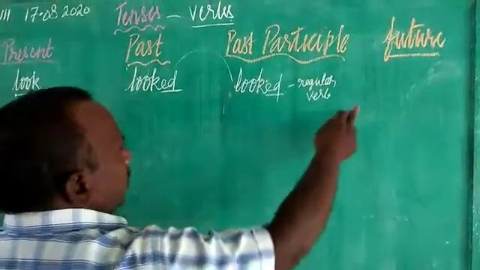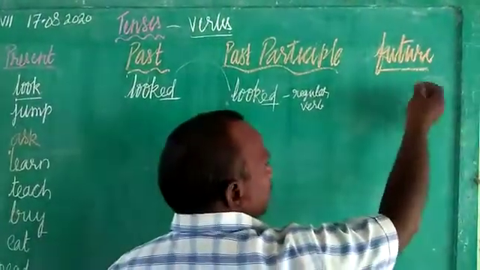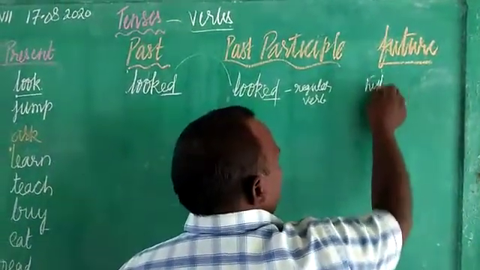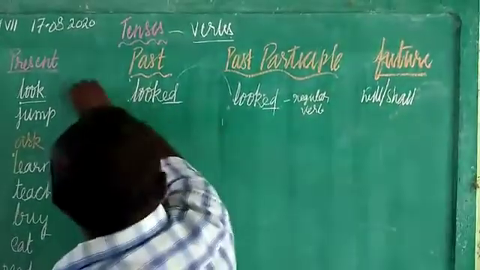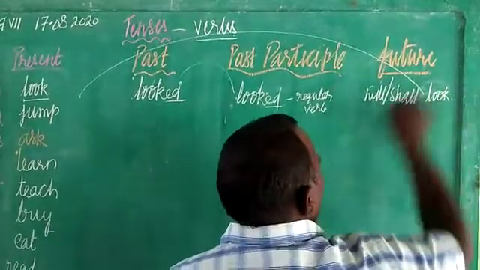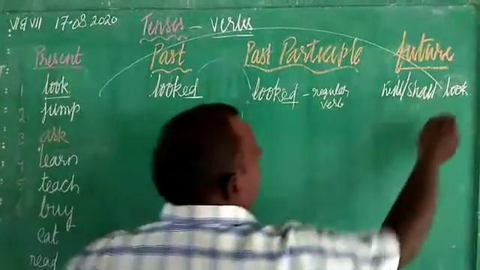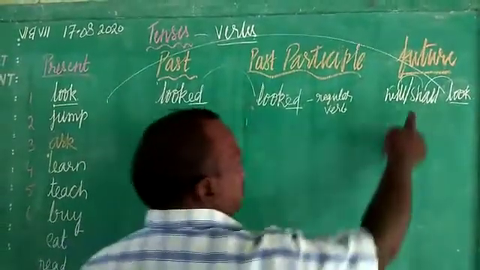And if you want to write the future form of look, children, you will write it with will or shall you take, and then you take the same form here, that is look. Okay, so in future form, you take the present form only, but here you take these two forms depending upon the subject.